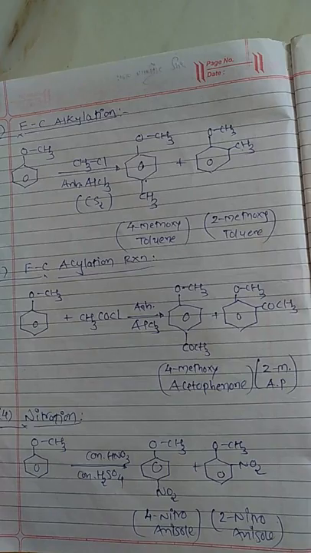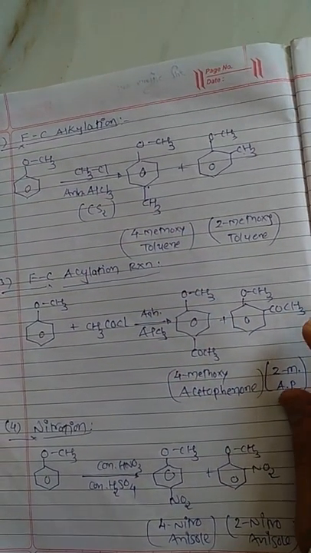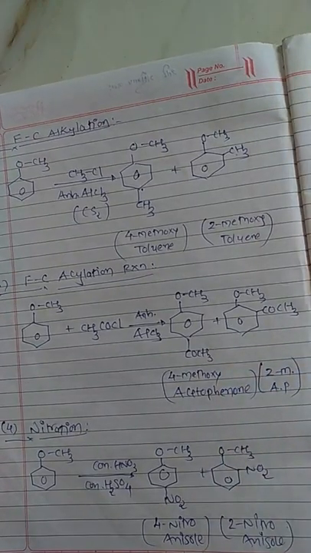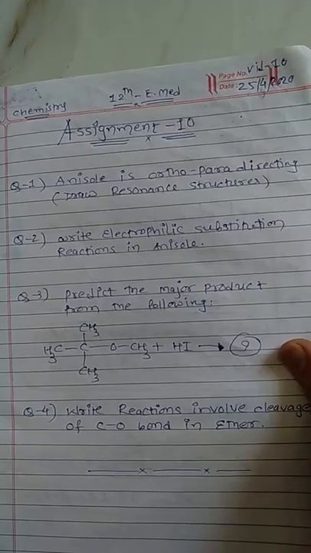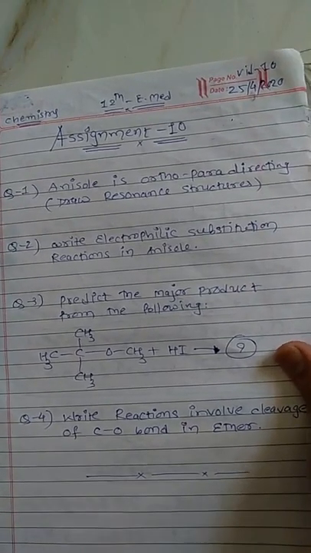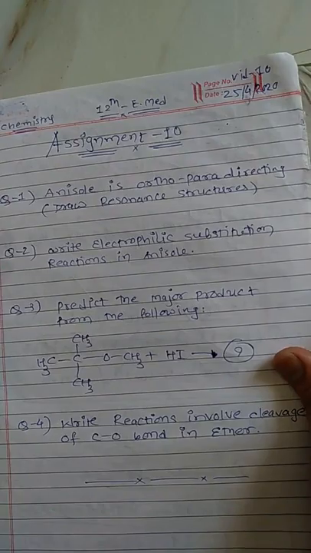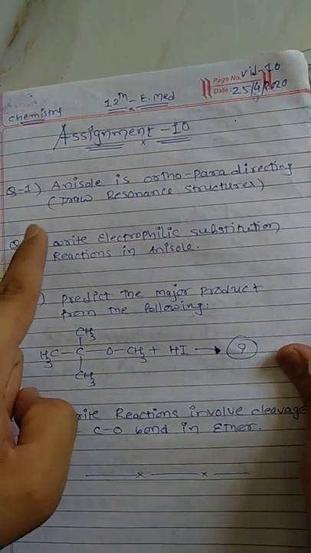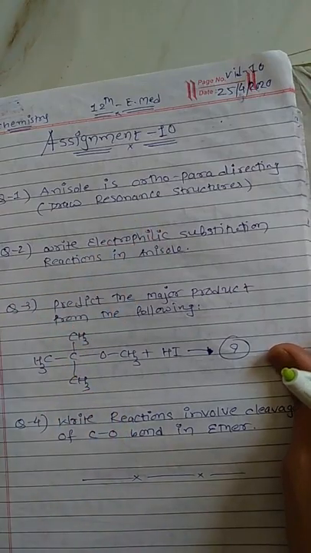Now we will discuss some assignment topics related to this reaction. Today we will completely finish this chapter, and you have to revise it twice before a new chapter. Here we have 10 assignment questions. First is about anisole being ortho-para directing, which you have to prove with its resonating structures.